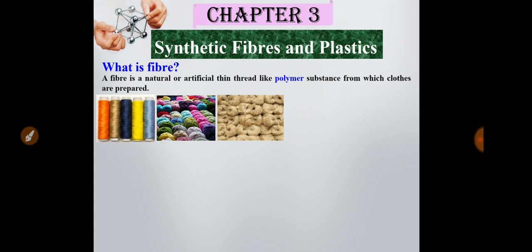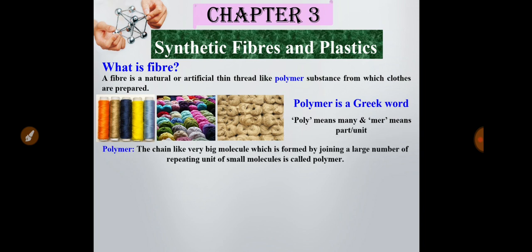Now from the definition, a term polymer is present: thin thread-like polymer. Now the question will come, what is polymer? Polymer is a Greek word, and here two terms are there, poly and mer. Poly means many and mer means part or unit, that means many units or many parts. It is polymer. Now the definition of polymer is the chain-like very big molecule which is formed by joining a large number of repeating units of small molecules.